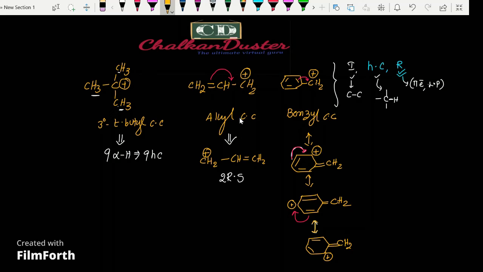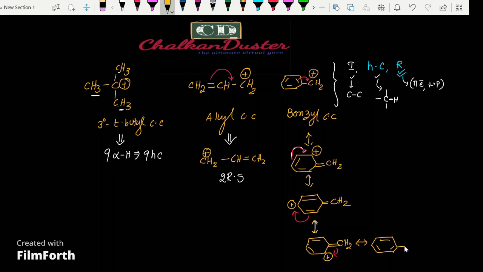If you observe, the allyl carbocation has two resonating structures. For benzyl, I can write one more resonating structure, by delocalization of this pi bond, which gives a structure similar to the initial benzyl carbocation.